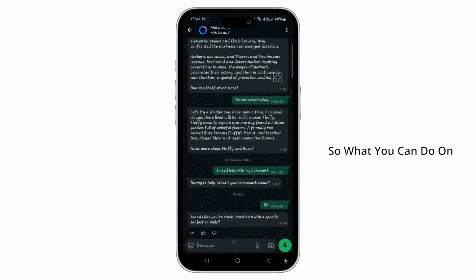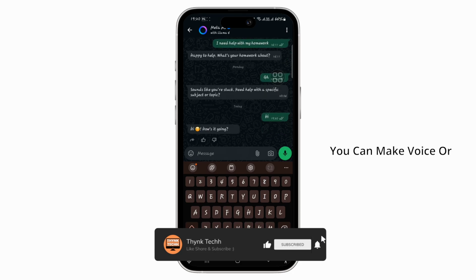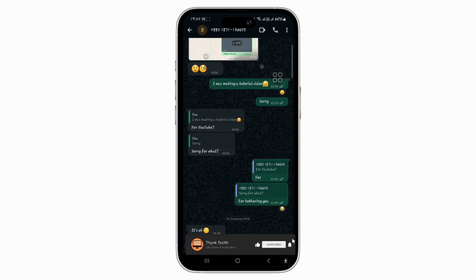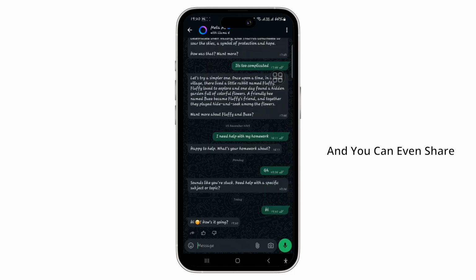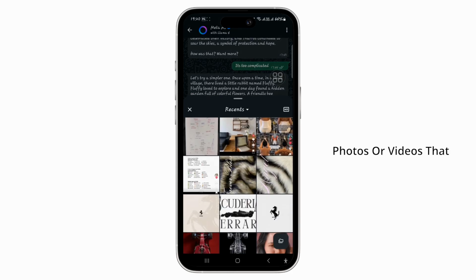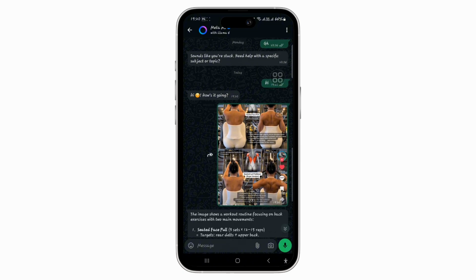So, what you can do on WhatsApp is you can go ahead and send text messages. You can make voice or video calls as well. For that, you can tap on the voice call option in the top right corner of your screen or the video call option if you want to do so. And you can even share photos or videos that you want to. And you can also create group chats. You can post status updates like Instagram stories and use it on your computer, which is WhatsApp Web.